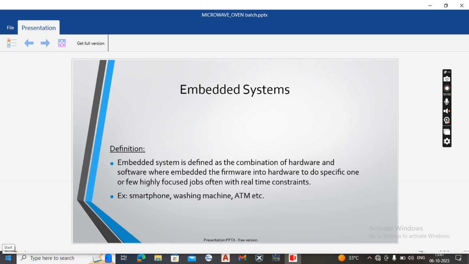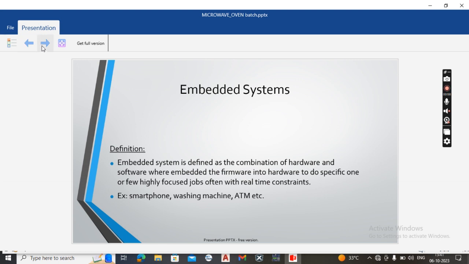So we can discuss some of the advantages of embedded systems. Those are reducing physical effort and stress, providing security and comfortability, and reducing cost. It is also used for safety purposes like the disc brake system.